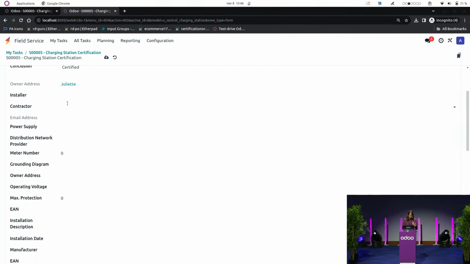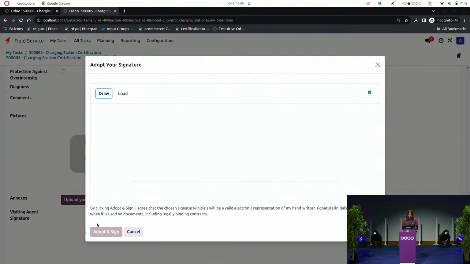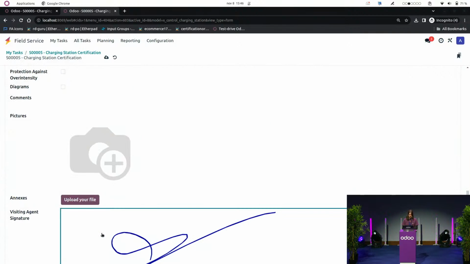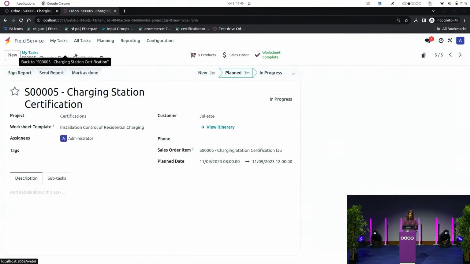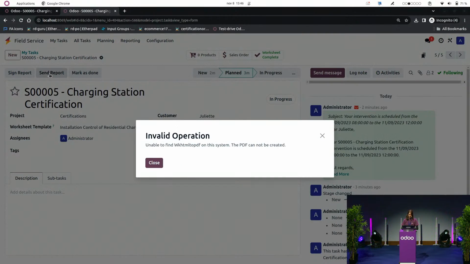There is also information about the contractor, who requires the certification, the distribution network provider, and so on. You can add pictures, and also as an agent, you can sign the worksheet. And ta-da. I'm going to save that and go back into my task, where you will see that my worksheet has been completed. Now my customer is happy. I'm happy as well because I just delivered a certification.